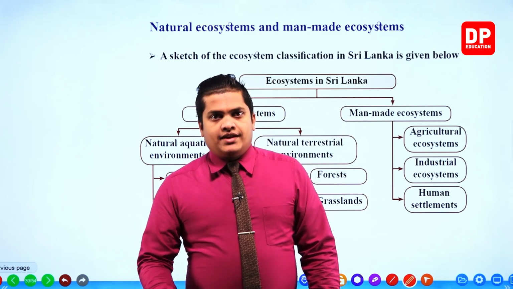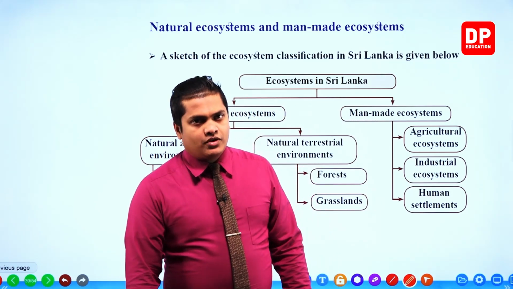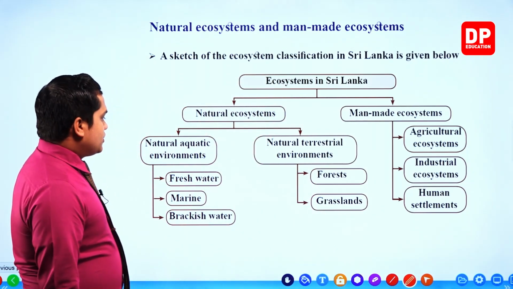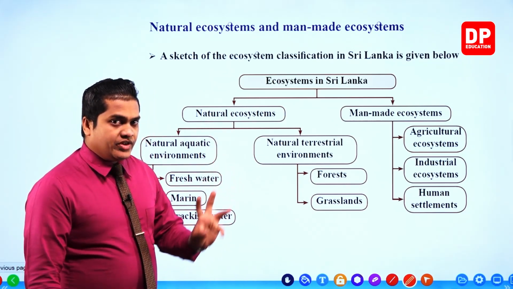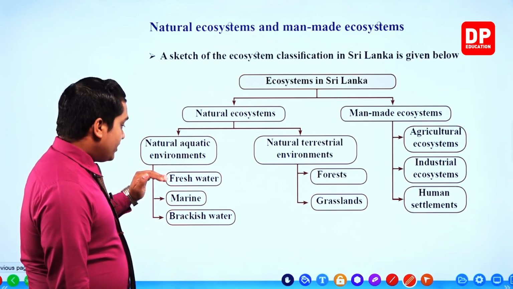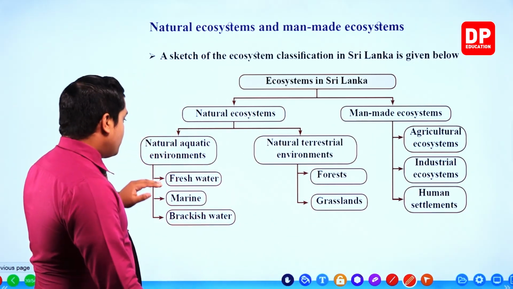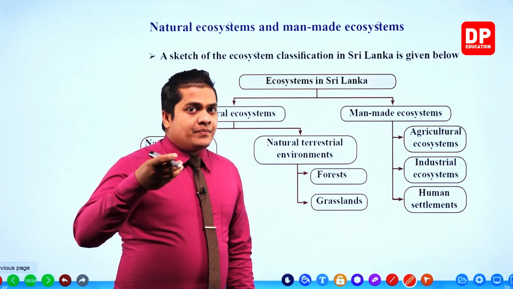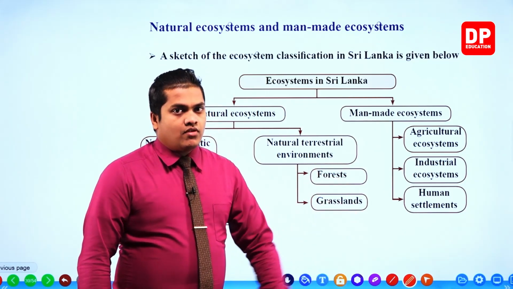Okay, other than that there are several other examples as well, just to give you a certain idea about the types related to each of these categories. First of all we'll be discussing fresh water. Under fresh water we'll be discussing rivers and inland water reservoirs like tanks, ponds and so on.